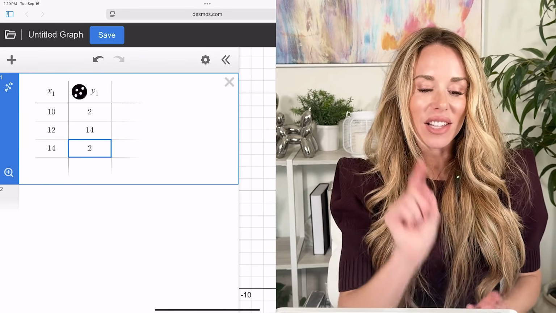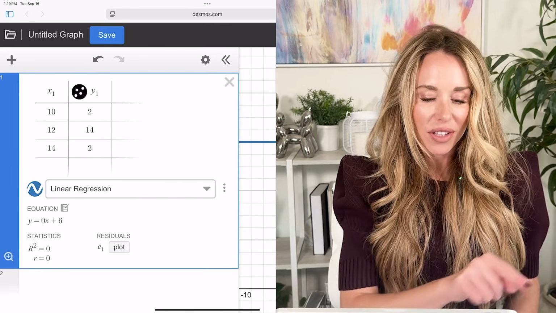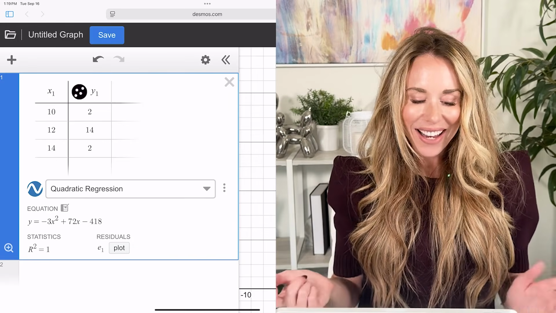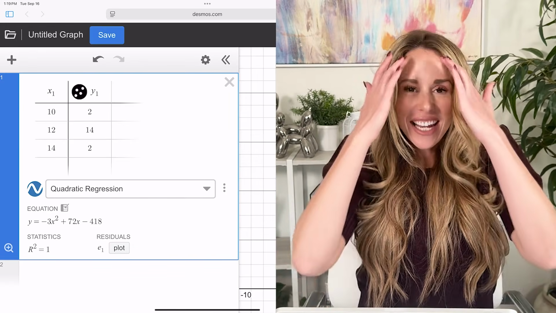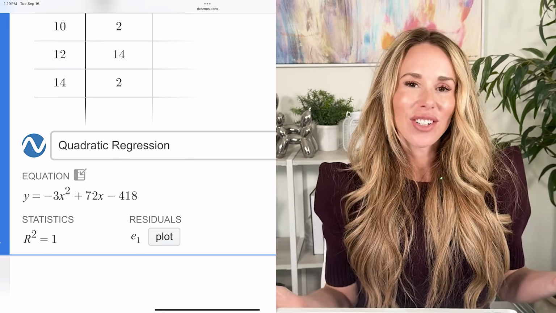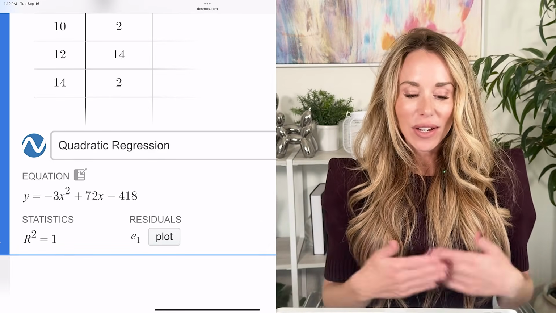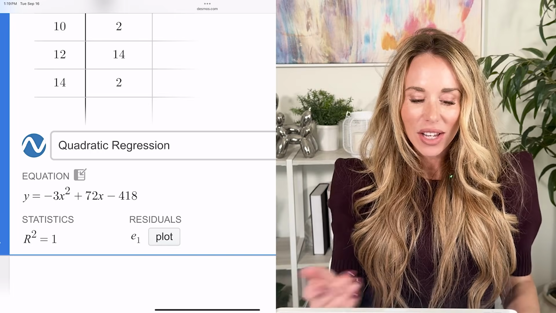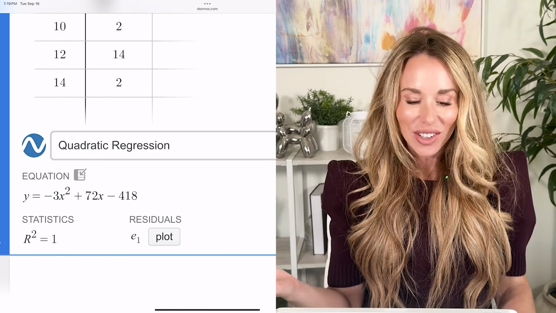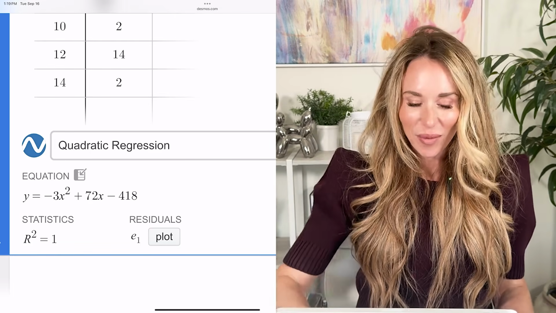And I'm going to hit this little button under the number 1 off to the side that will cause an auto regression to happen. I'm going to select quadratic. And as you can see, it gives me the equation of the quadratic. They want the y-intercept, so your c value in standard form is always the y-intercept, so I can clearly see from this equation that the y-intercept is going to be negative 418.